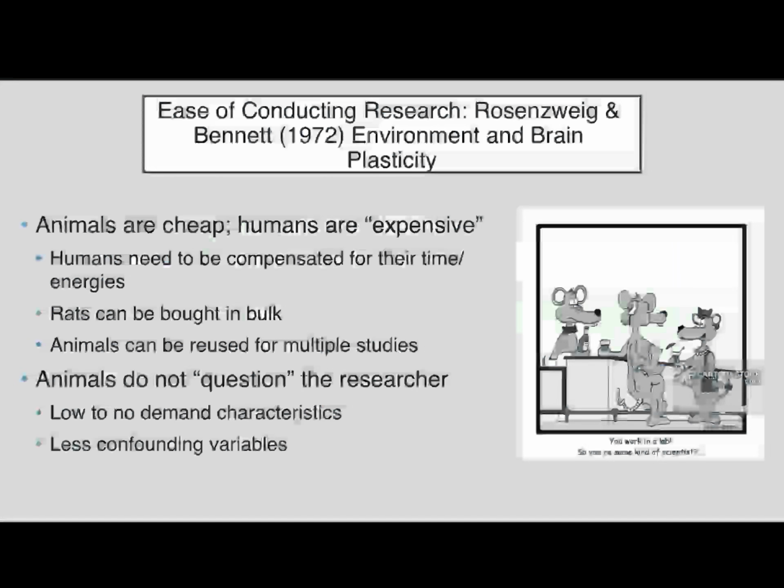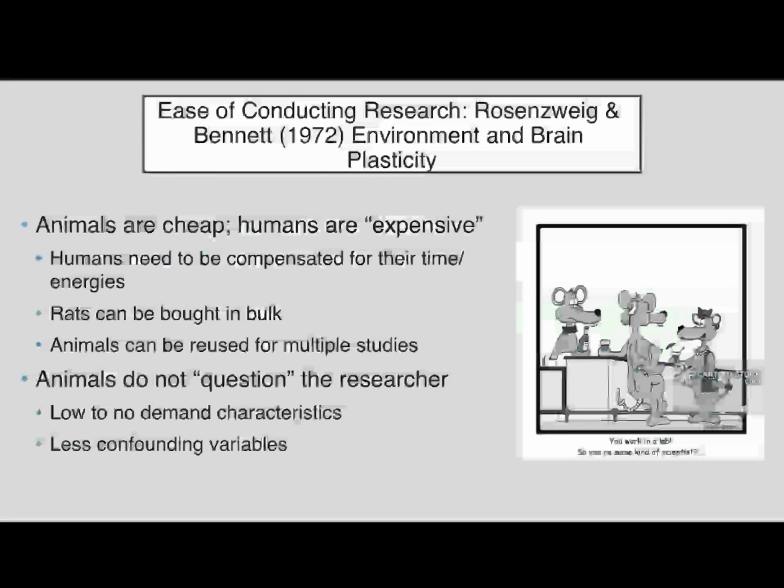Right? They lived in these cages for about 6 months, and then they killed all the rats and did an autopsy on their brains, and they looked at neural connections. And what they found is that compared to the control cage, the deprived rats had very few neural connections and therefore an underdeveloped brain. And those that were in the enriched environment had more neural connections, and so they had an overdeveloped brain. Right? I want to use animals for this study because it's cheap and humans are expensive.